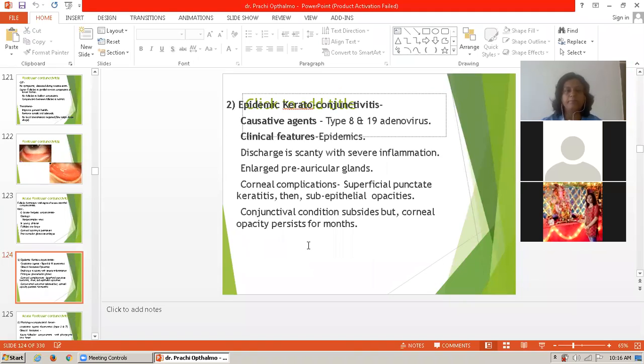Then second is epidemic keratoconjunctivitis. The causative agent of this is adenovirus types 8 and 19. The clinical features: epidemic keratoconjunctivitis itself suggests that it occurs in an epidemic. The discharge is scanty with very severe inflammation of the conjunctiva. There are enlarged preauricular glands and corneal complications: superficial punctate keratitis and then subepithelial opacities. Then the conjunctival condition subsides, but corneal opacity persists for a month.